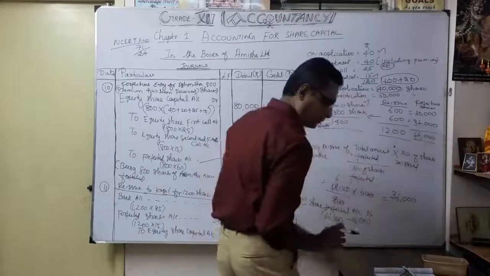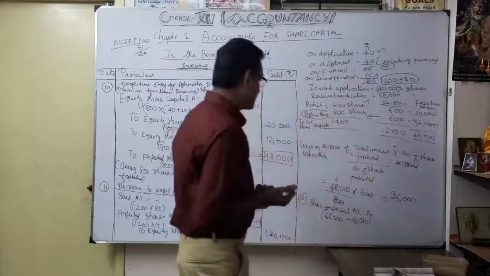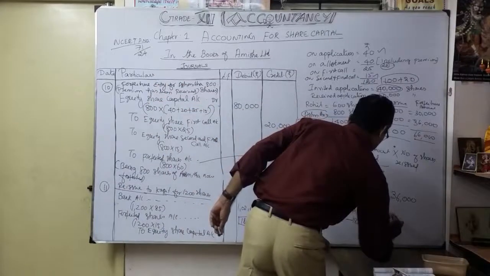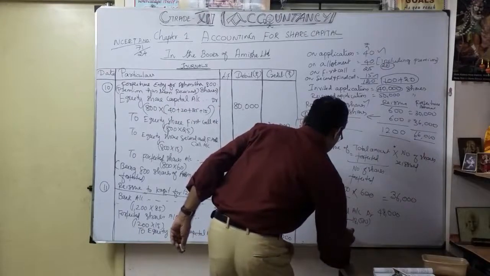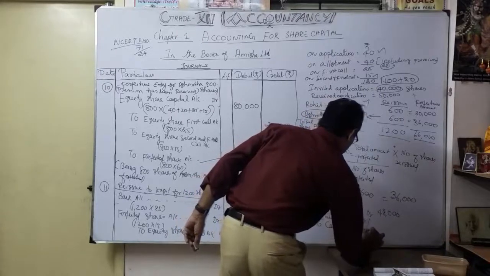So how much will it come to? Come around? What is the answer? 66,000 minus 18,000, you get 48,000 to capital reserve account.